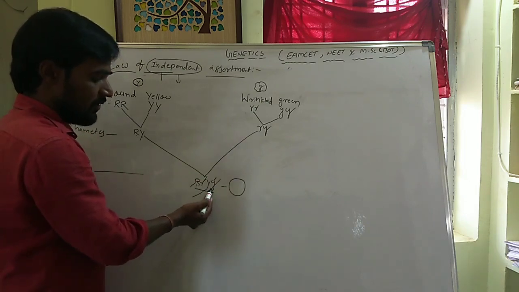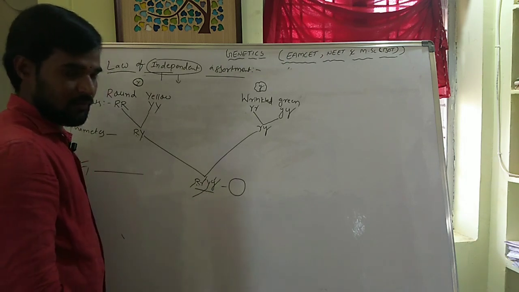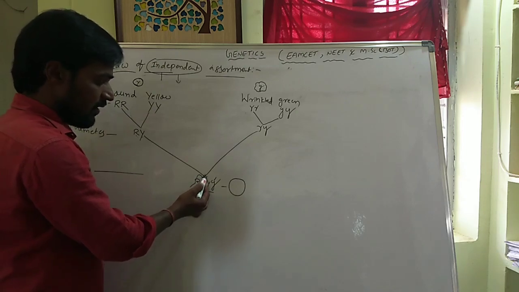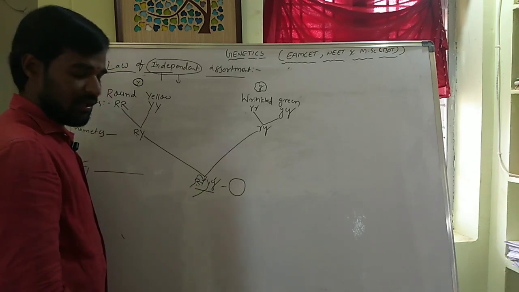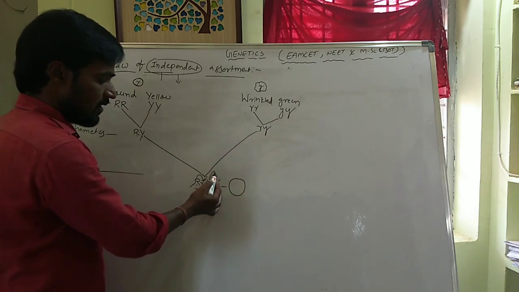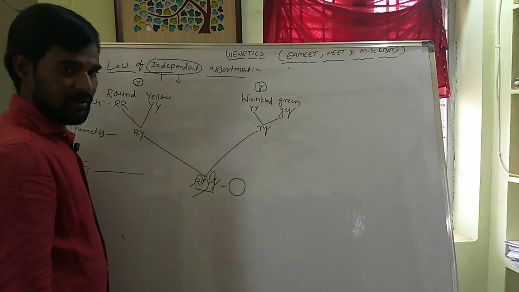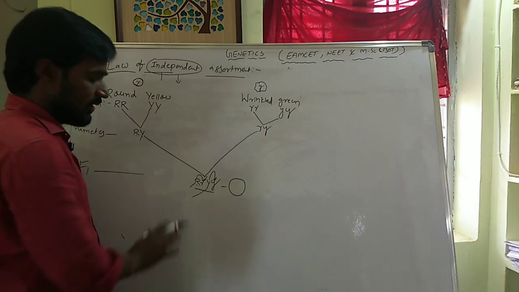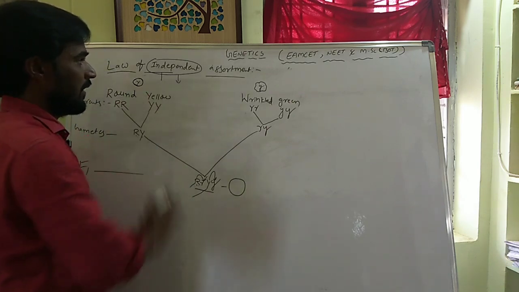Capital Y does not blend with small y, meaning yellow does not blend with green. Which means round does not depend on wrinkled, and yellow does not depend on green. They show their characters independently. This law is called the law of independent assortment.